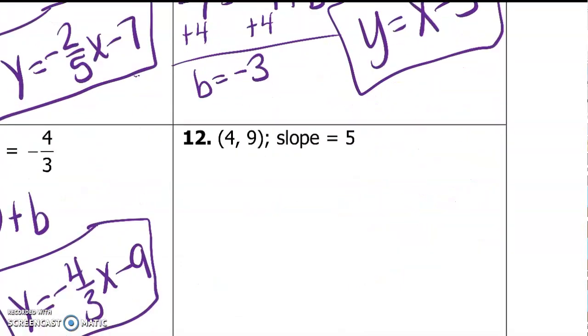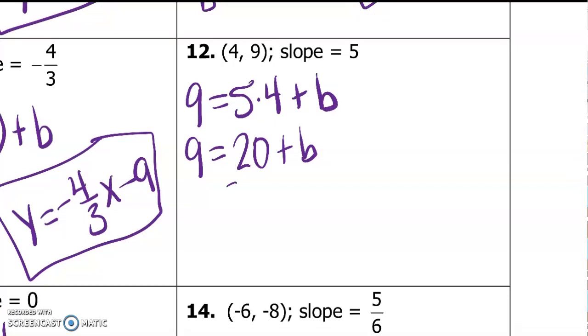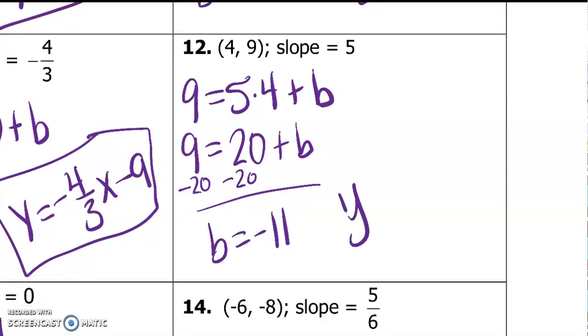For 12, 9 equals 5 times 4 plus b. 9 equals 20 plus b. Subtract 20, b would equal -11. So your final answer is y equals 5x minus 11.